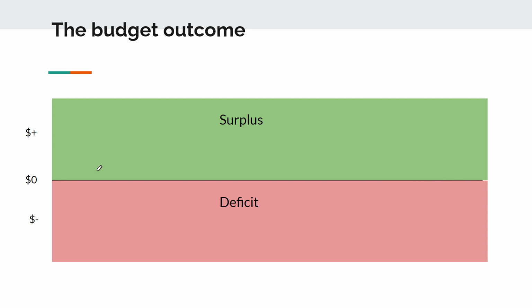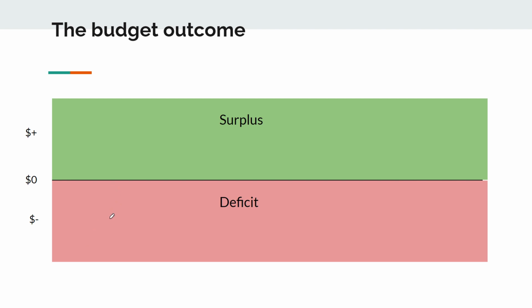Hopefully this slide helps you to understand budget outcomes. Just remember that we could technically have a balanced budget where it equals 0, so revenues equals expenses. It doesn't actually happen, but technically we could. Or we have a surplus when revenues are greater than expenses, or a deficit when revenues are less than expenses. And the important part here is moving between one budget year to the next. So we can go from having a small deficit to a much larger deficit, so the deficit is increasing. We can go from having a large deficit towards surplus, so the deficit is decreasing.